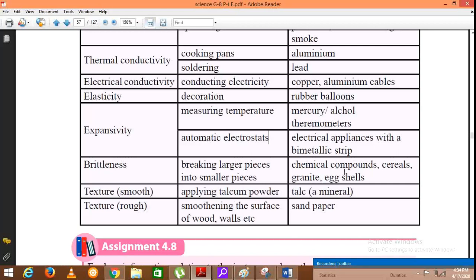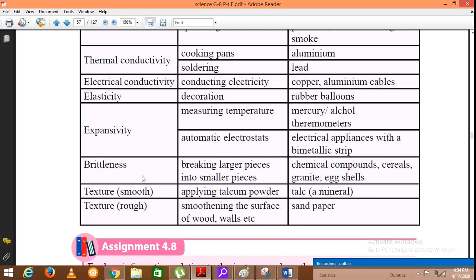Then brittleness of chemical compounds, cereals, granite and eggshells are used in breaking them into smaller pieces. Large pieces are broken into smaller pieces because of this brittleness. There are certain chemical compounds like calcium carbonate and cereals which we make use for food industry, granite which is used as a lubricant, and eggshells.